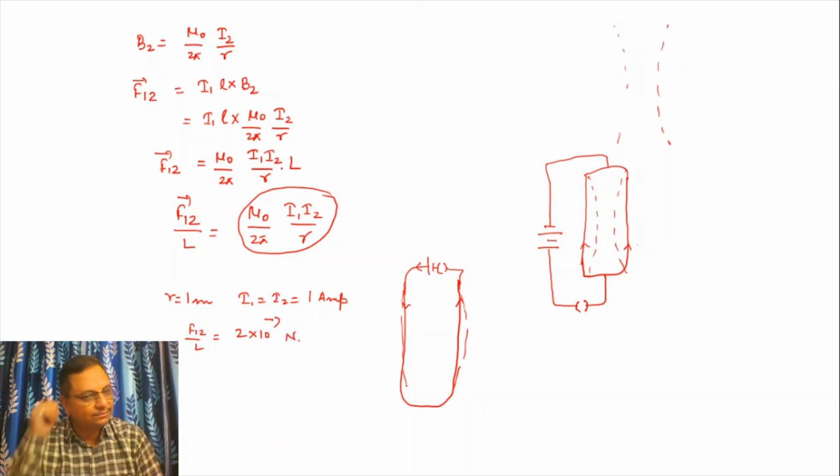Means if 1 ampere current flows in each wire, and the wires are kept 1 meter apart, then the force acting on each wire per unit length is 2 into 10 to power minus 7 Newton. This is the definition of 1 ampere.